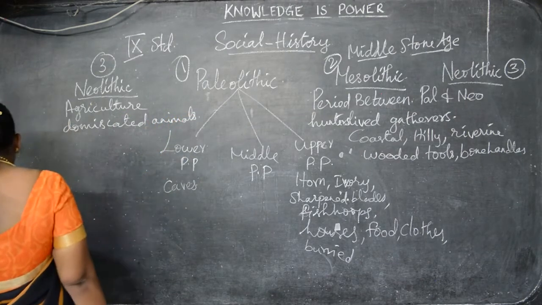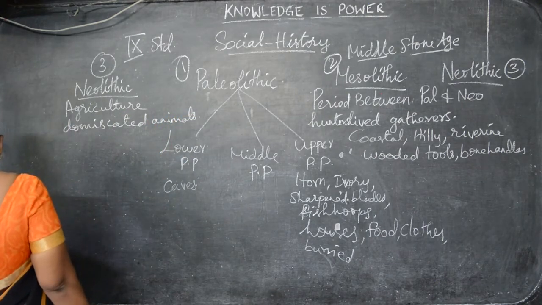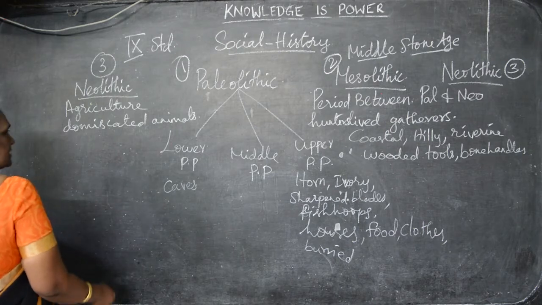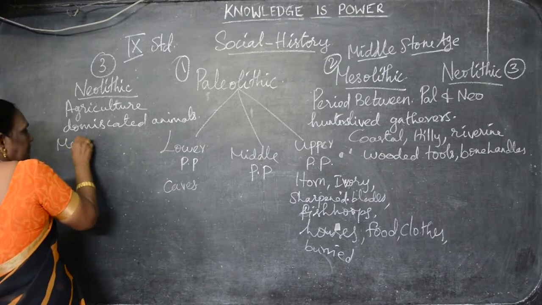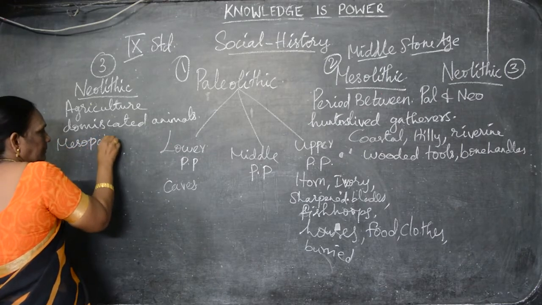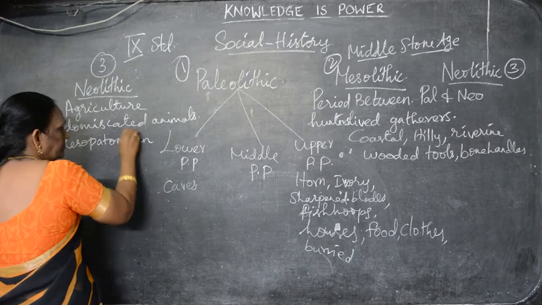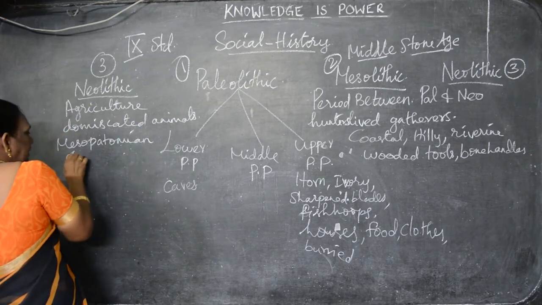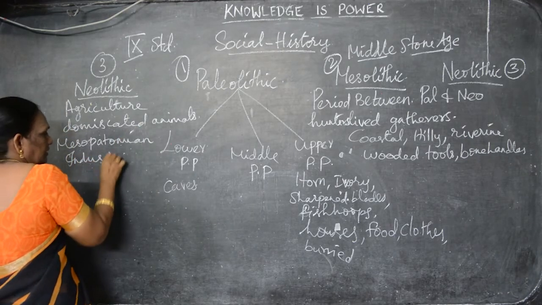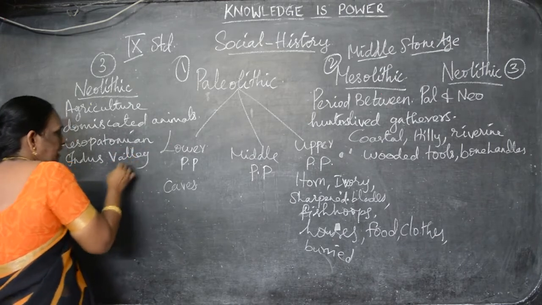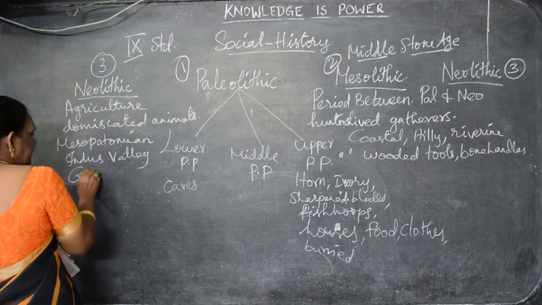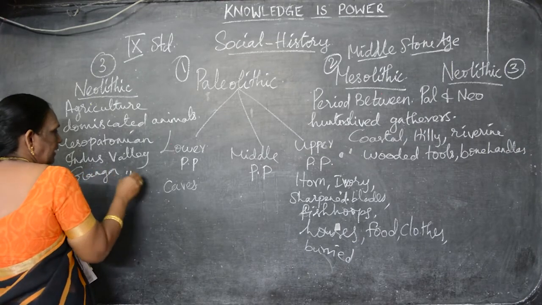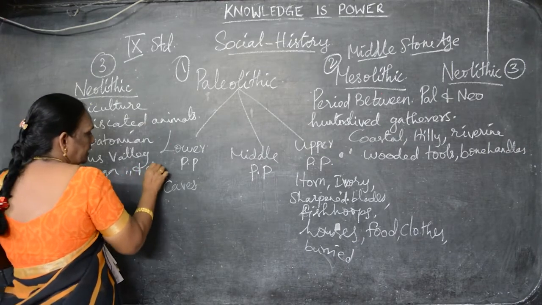They domesticated the animals. And if you ask where we can see the evidence, in the Mesopotamian area and the Indus Valley, in India we can see that, and the Ganga Valley and China.